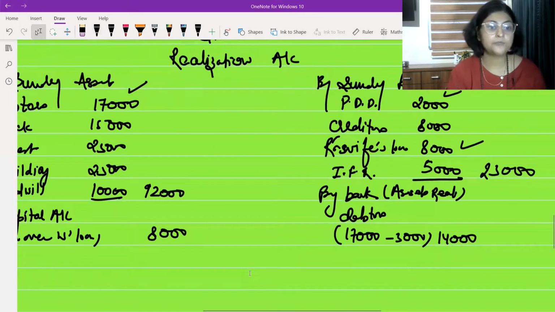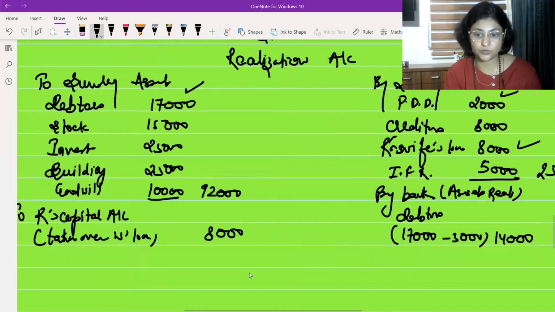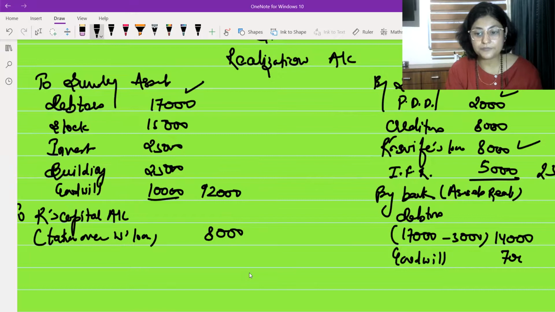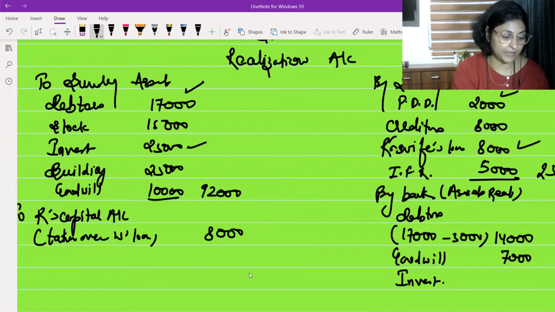For goodwill, I have to write 70%. So goodwill was 10,000. Goodwill, I have received 70%, means 7,000. Investment, I have to write 25% less, means investment is realized at 75%.